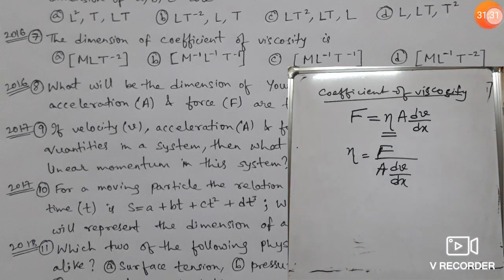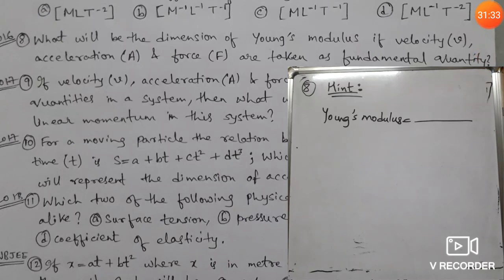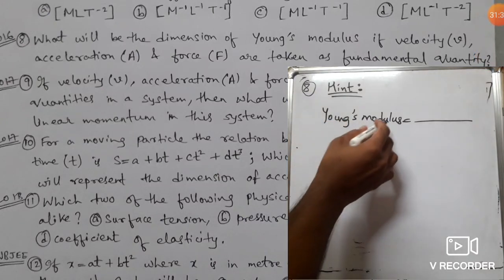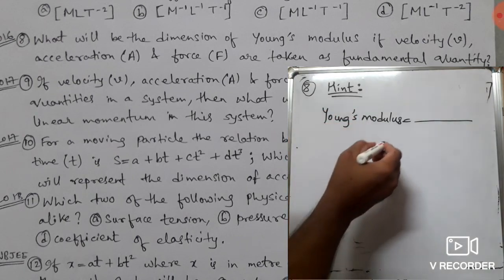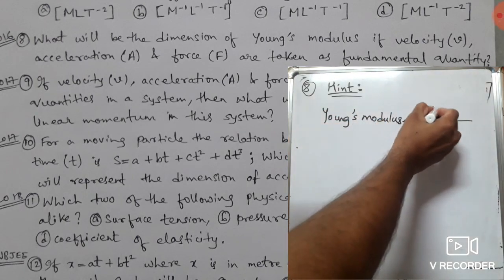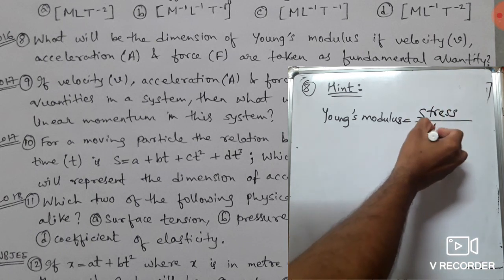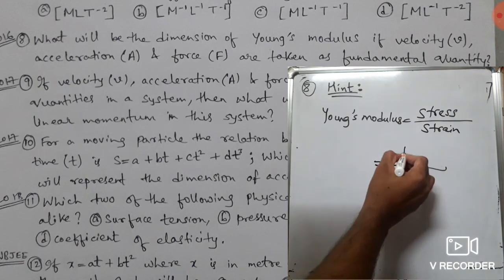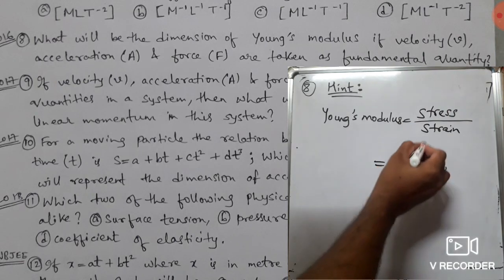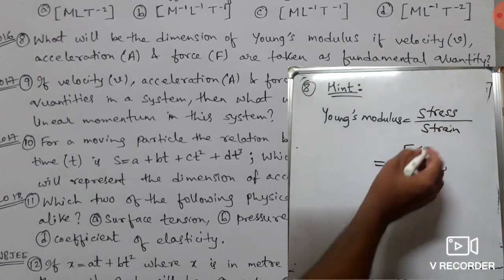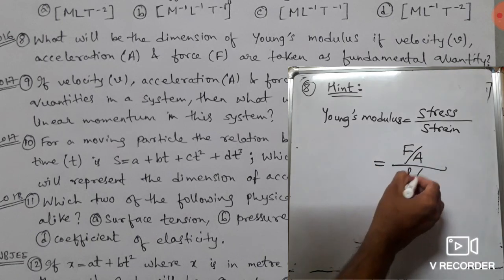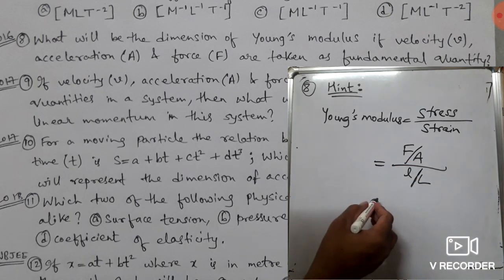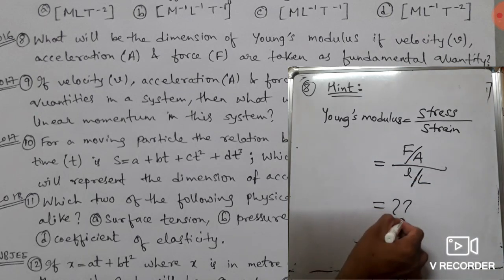Now I am giving the hint for question number 8. What is Young's modulus? It will come in the chapter elasticity. It is actually stress by strain. What is stress? Stress is nothing but force by area, and strain is nothing but change in length by original length. It is length by length, and stress is force by area. So you have to now calculate.